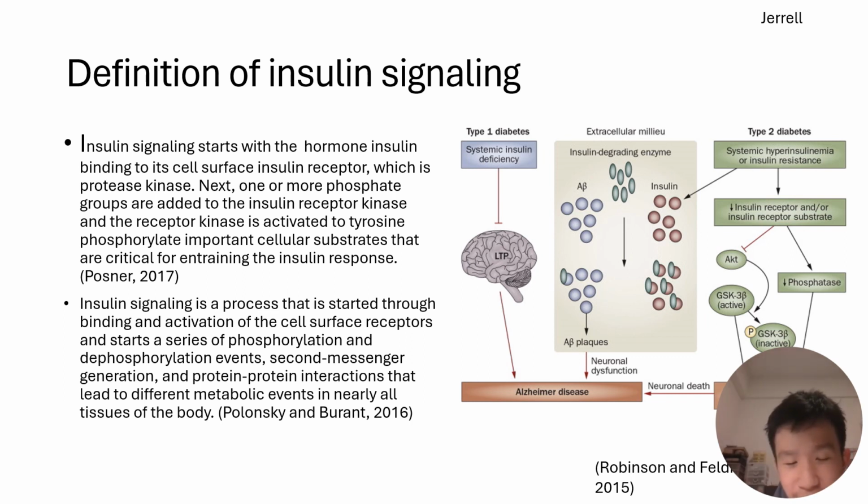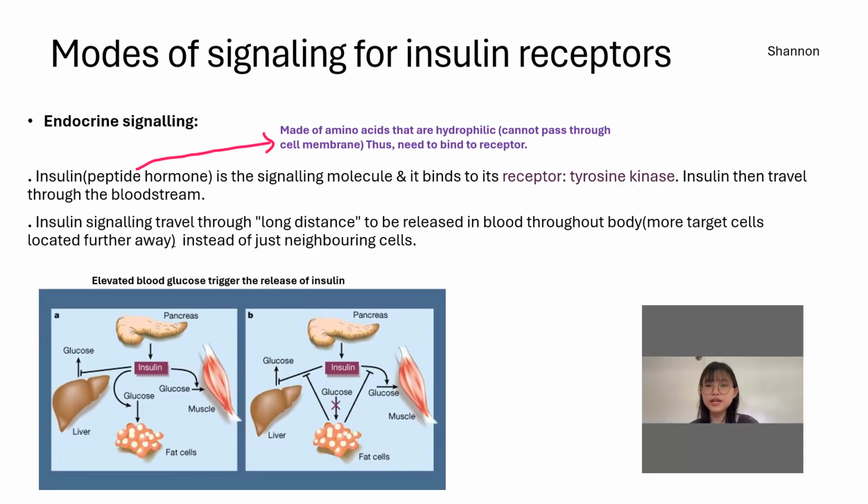Insulin is a hormone that is secreted by beta cells of the pancreas, which is composed of two polypeptide chains linked by disulfide bond. Insulin, which is a signaling molecule, binds to a receptor tyrosine kinase, then it will travel through the bloodstream. Insulin signaling is considered long distance, which is endocrine, as it releases insulin throughout the body, meaning more target cells that are further away from each other, like in muscle and fat cells, instead of neighboring cells like paracrine signaling.